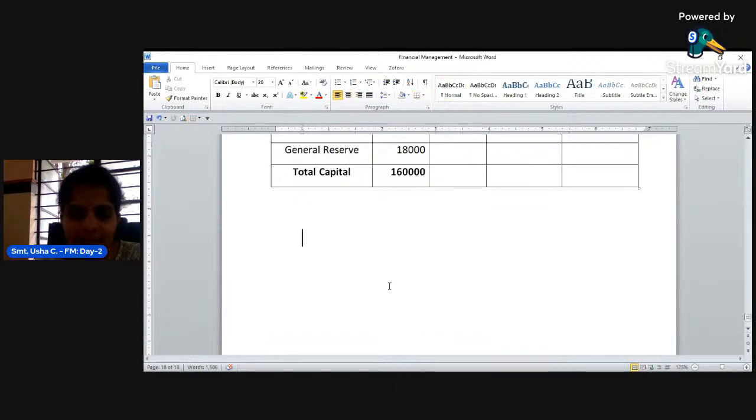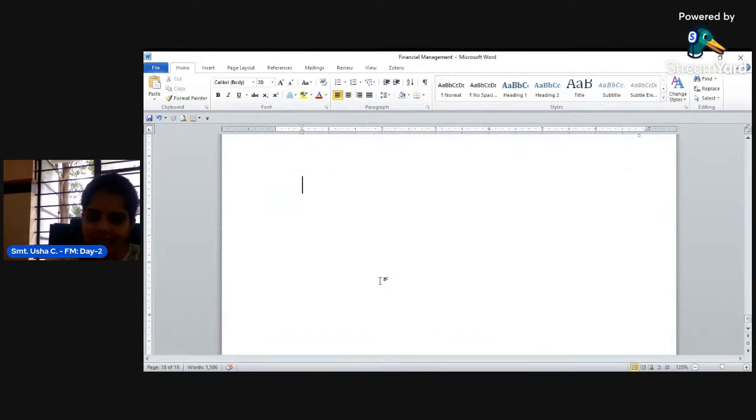I'll just give an example for you. The company is having 1 lakh rupees of capital. This 1 lakh rupees of capital is invested in the company through 50,000 of equity and 50,000 of debt capital.